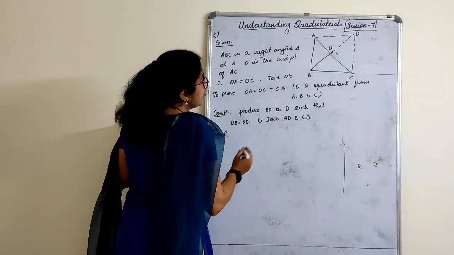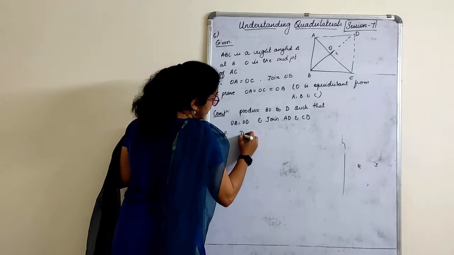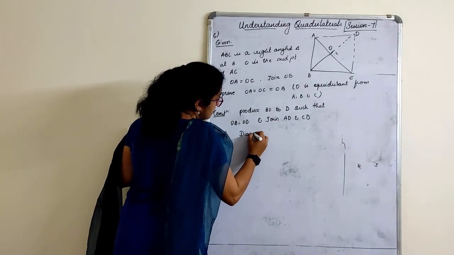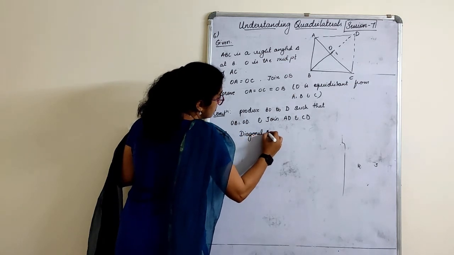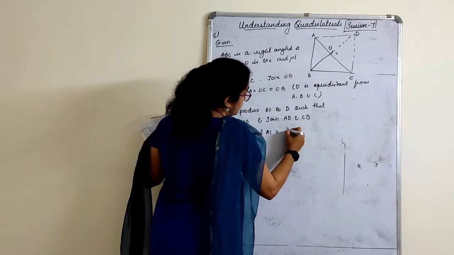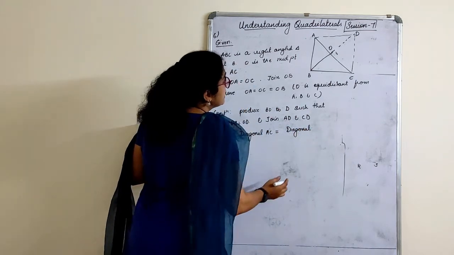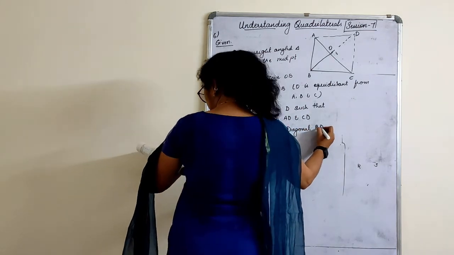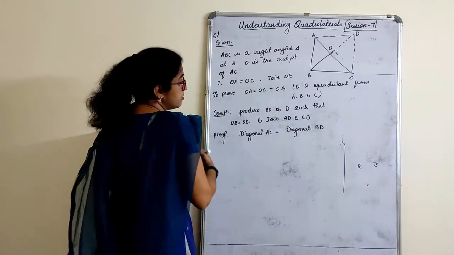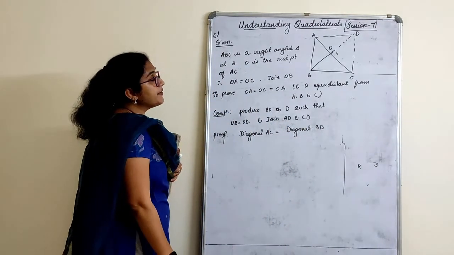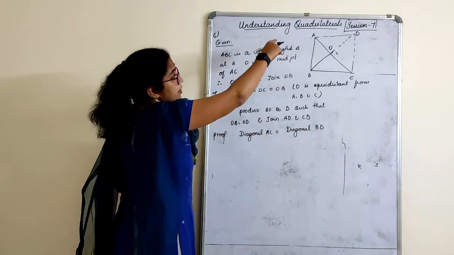First of all, I will tell you that diagonal AC is equal to diagonal BD. So these two diagonals are equal. Now how did we come to know that the diagonals are equal?